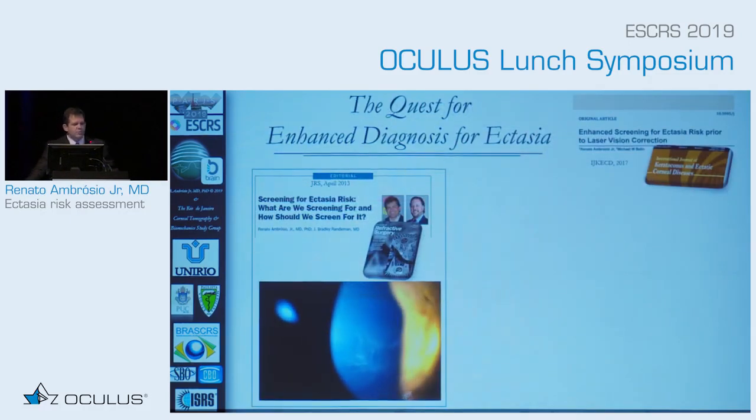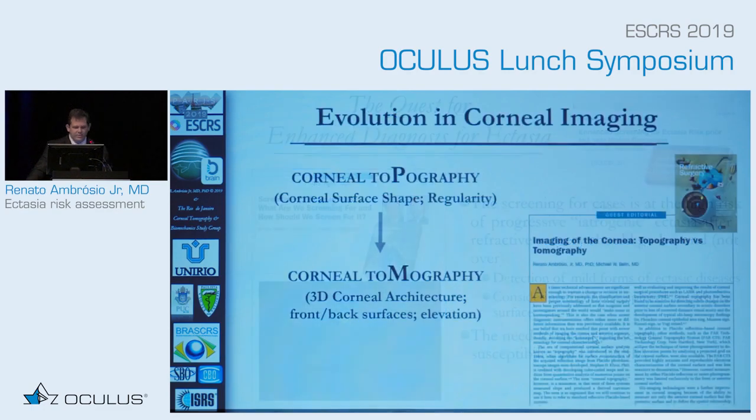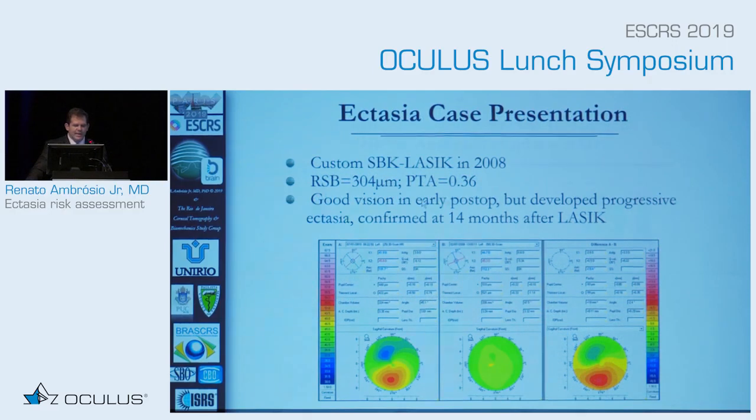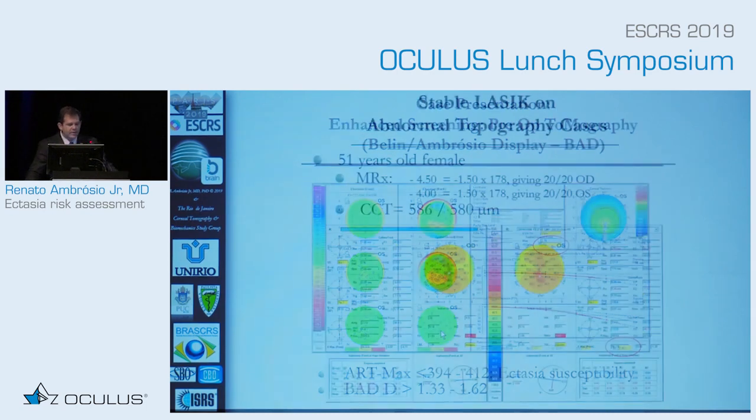I remember when we were writing this editorial together with Brad Randleman that we agree in many ways that we should screen beyond but not over, detecting mild cases of ectasia, and of course considering topography, beyond but not over, to characterize ectasia susceptibility. So we need to evolve from topography towards tomography. In this case, when you look at the Belin Ambrosio display, you have a D that was yellow and an Artmax that was very low. And those will be the threshold numbers that I'll tell you I still use today.